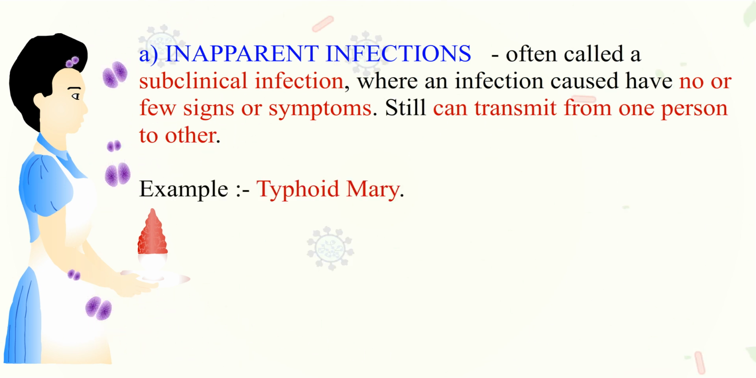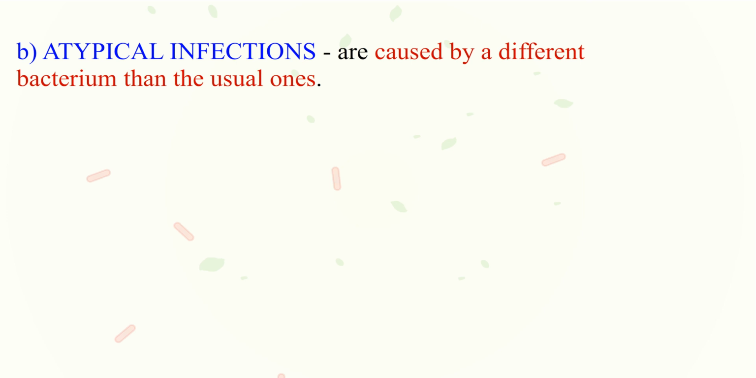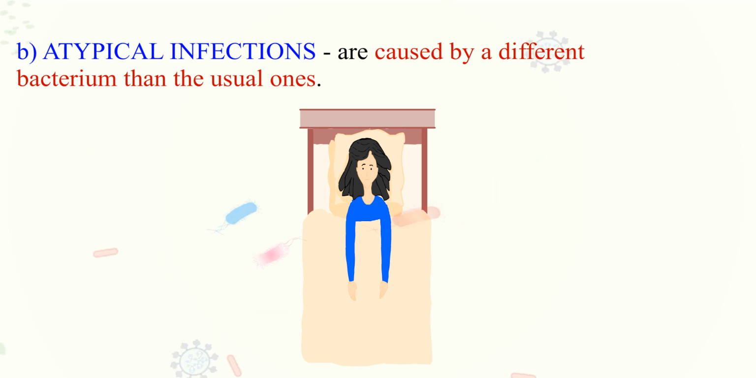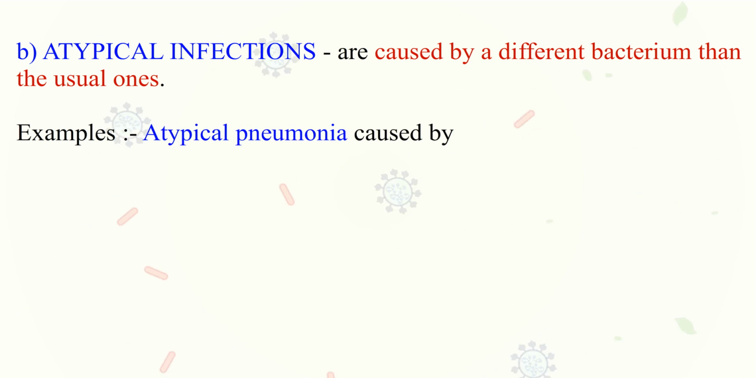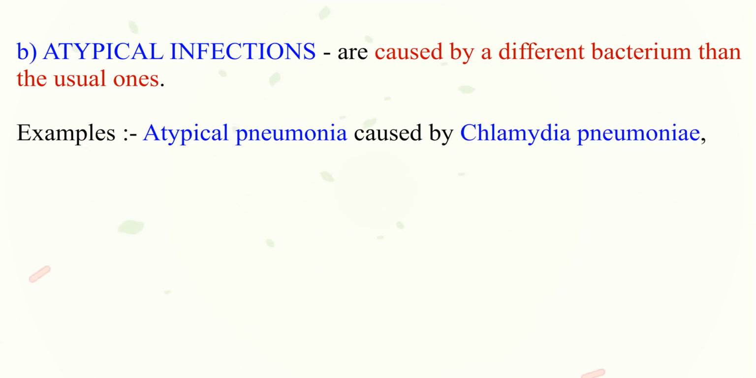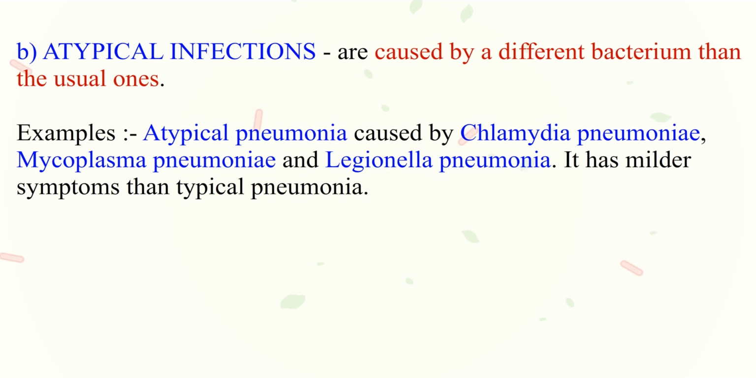A well-known example is Typhoid Mary. And atypical infections are caused by a different bacterium than the usual ones. Example: atypical pneumonia caused by Chlamydia pneumoniae, Mycoplasma pneumoniae, and Legionella pneumophila. It has milder symptoms than typical pneumonia.